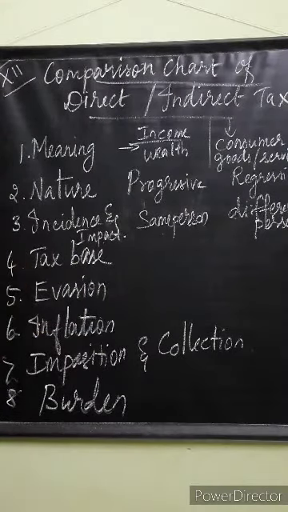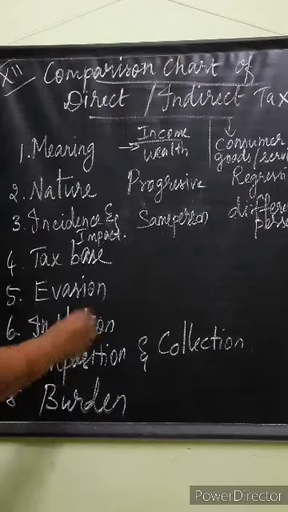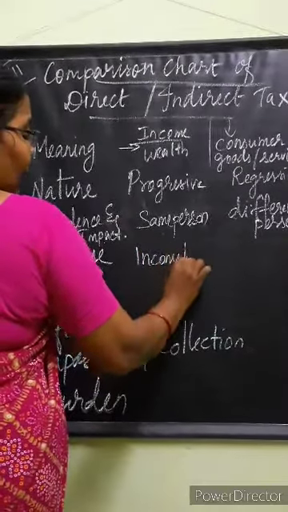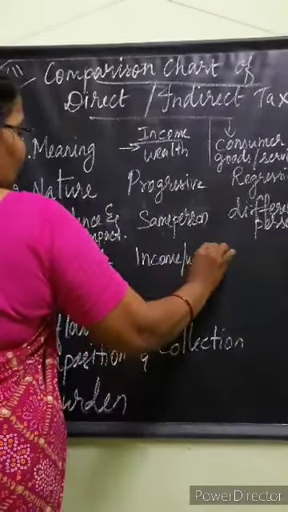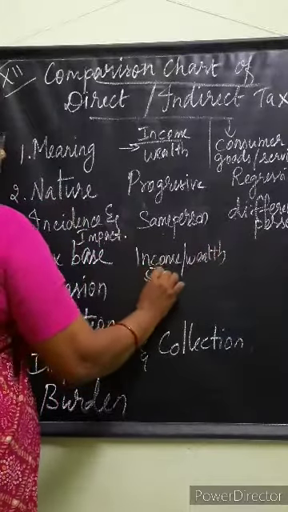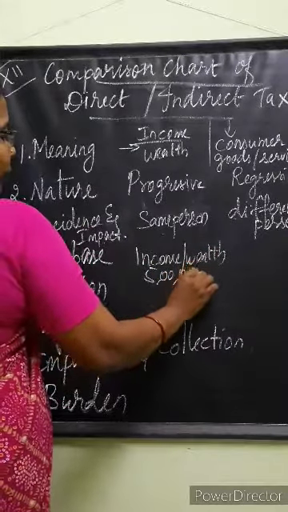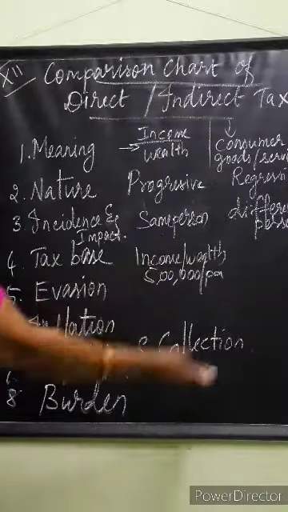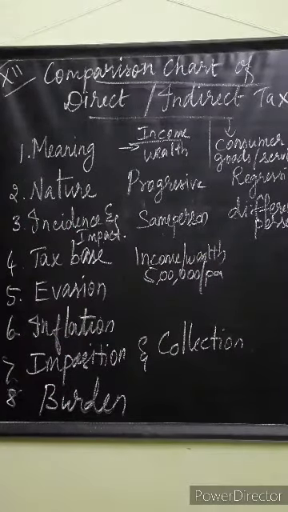The next one is tax base. It is based on income and wealth, isn't it? I already told you, in India, if the income does not exceed 5 lakhs per annum, there is no need to pay the tax. If it exceeds 5 lakhs per annum, they have to pay the income tax.